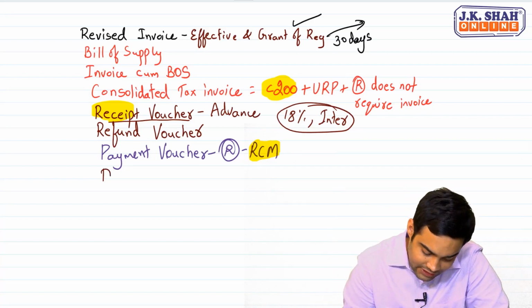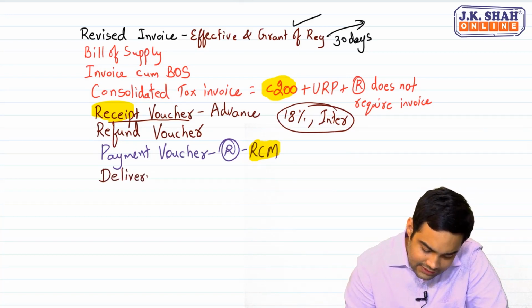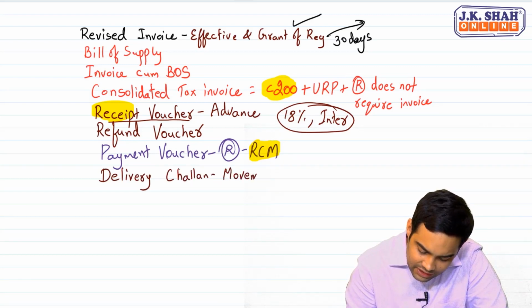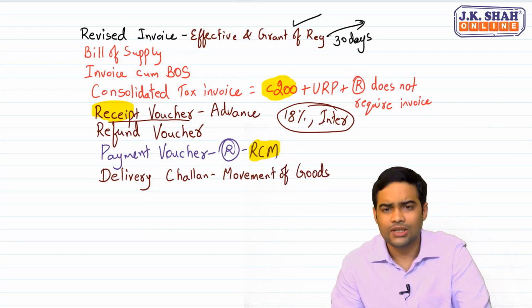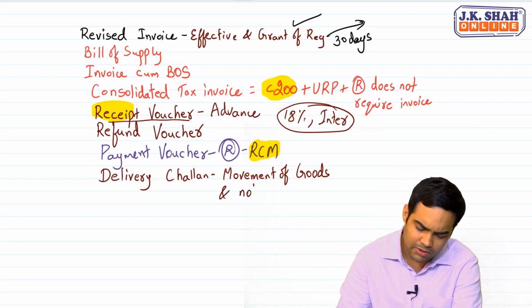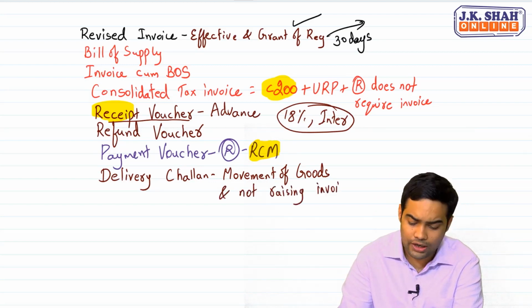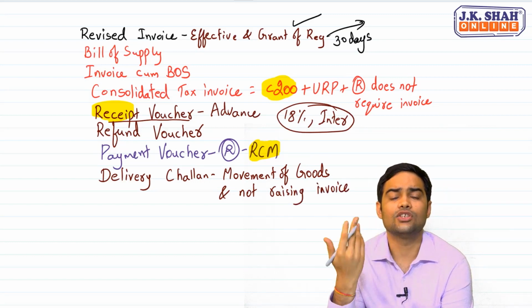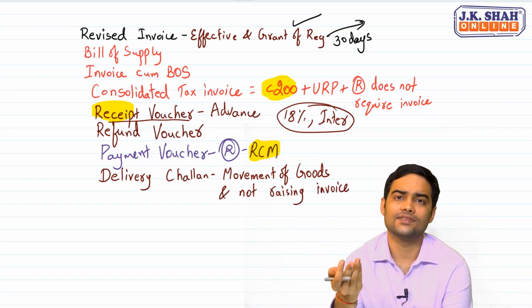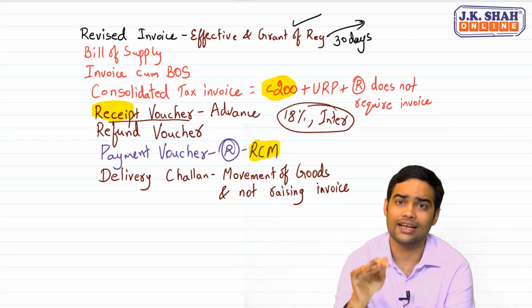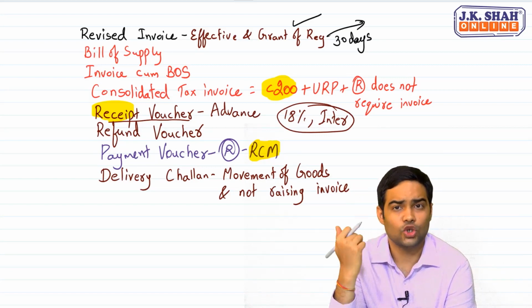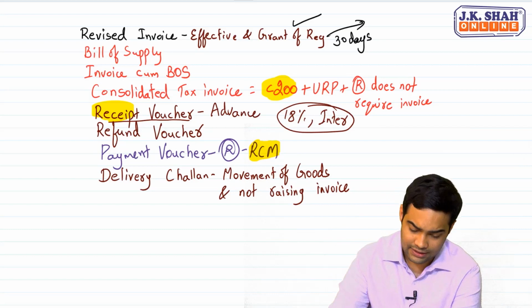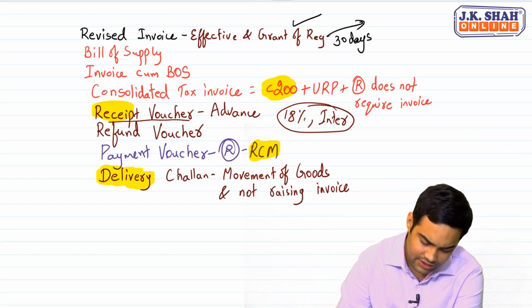Then coming to the delivery challan. Whenever there is movement of goods and you are not raising an invoice, not raising an invoice could be for various reasons. It could be for a reason where there is no supply. Say suppose there is a transfer from one branch in the state to another branch in the same state. In such a case, it's not a supply. There is no need to generate an invoice. At that time, it has to be accompanied with a delivery challan.